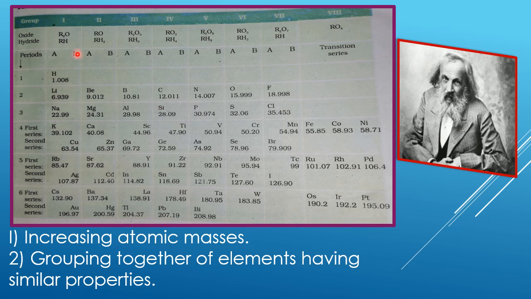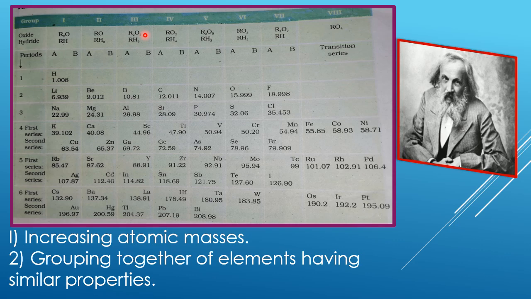Now, why did he select hydrogen and oxygen, that means oxides and hydrides, for studying the chemical properties of the compounds? Because oxygen and hydrogen are chemically very reactive. So most of the elements combine with oxygen and hydrogen to form oxides and hydrides respectively.